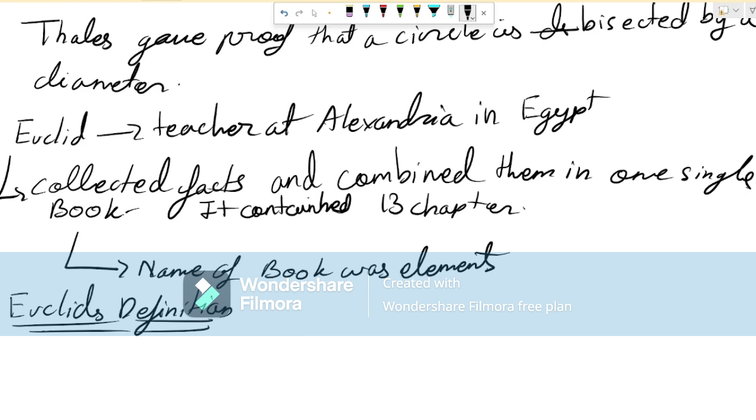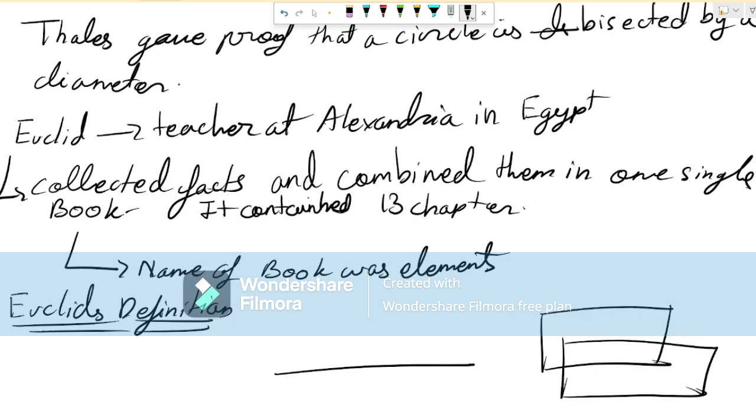A line is breadthless length. Suppose here I draw a line. Does it have any breadth? I will draw a 3D figure, you will understand better. So this is a cuboid. Now this part is the length. But does it have any breadth? No, it doesn't have any breadth. It is just one single line.